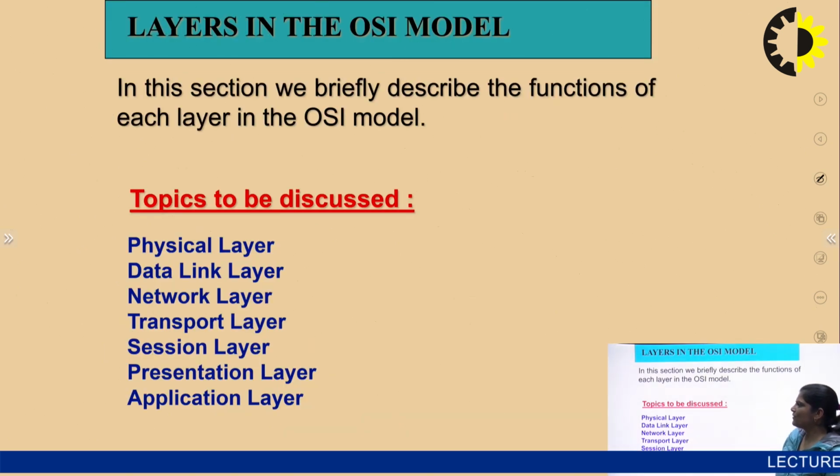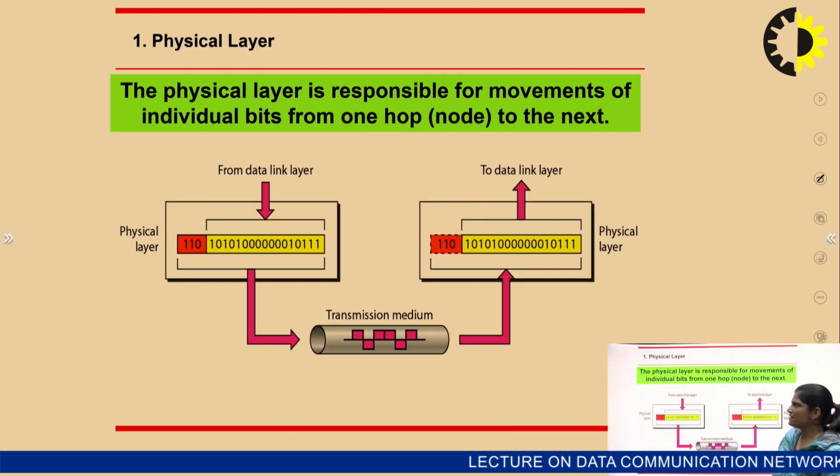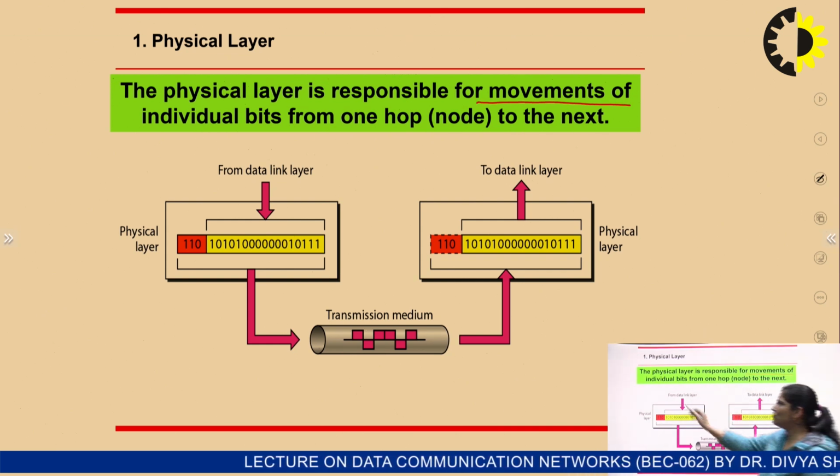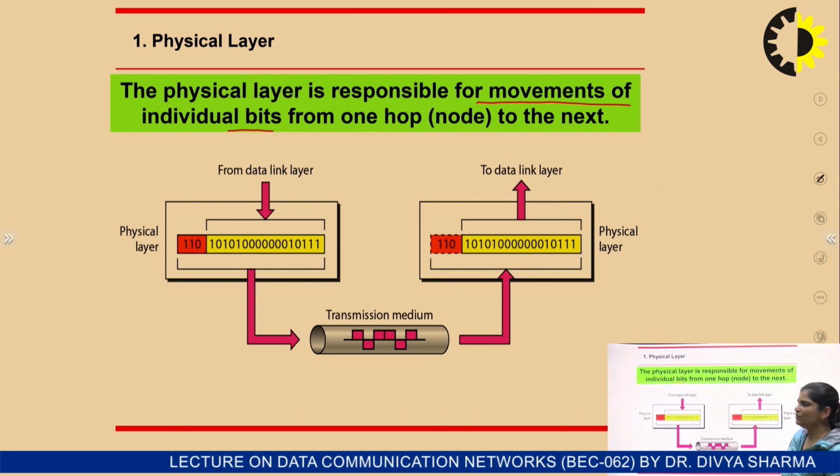Now, layers in the OSI model. These seven layers are there in the OSI model, already discussed in short in the previous slide. Now we will discuss briefly that the physical layer is responsible for movement of individual bits from one hop to another hop, or one node to another node.